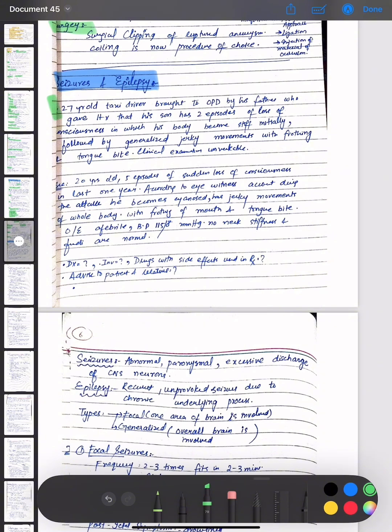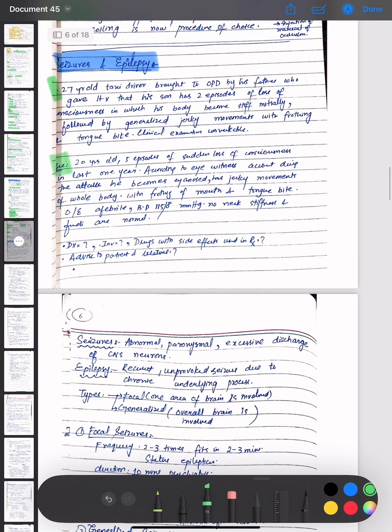Clinical examination is unremarkable. Another scenario is that there is a 20-year-old patient with 5 episodes of sudden loss of consciousness in the last 1 year. According to eyewitness account, during the attack, he becomes cyanosed, with jerky movements of the whole body, frothing of mouth and tongue bite.